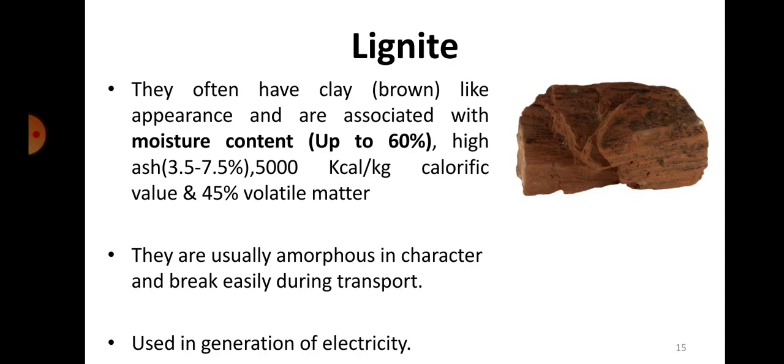You can see that as we go to the next level, the moisture content goes on decreasing. Peat had the maximum moisture content, 90%. Coming to lignite, it is around 60%. So the lesser the moisture content, the more will be the value of the fuel. It will have more calorific value and better efficiency.